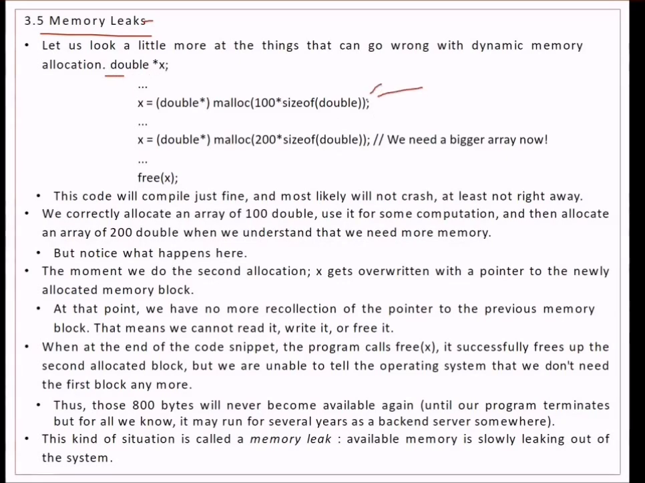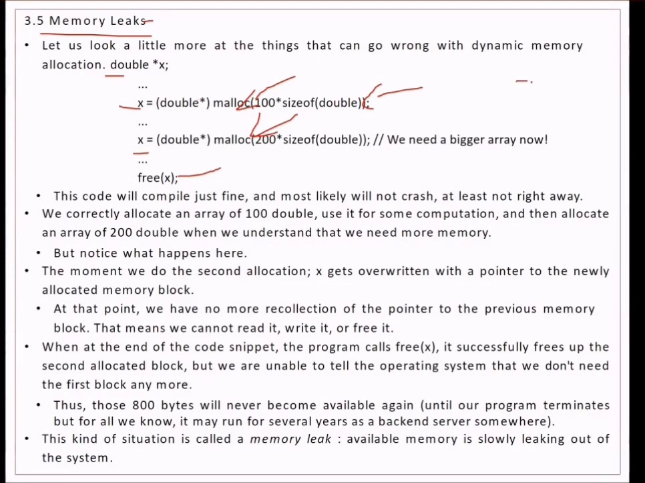I am allocating a size of 100 to x, and 200 again to x, so we need a bigger array now, and again freeing also. This code will compile just fine, with no crashes. We have correctly allocated 100 doubles, used them for computation, and then allocated an array of 200 doubles when we understand that we don't need any memory.